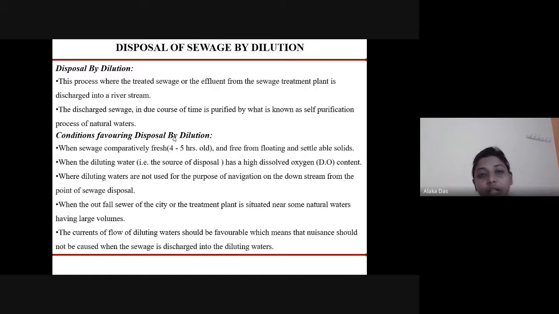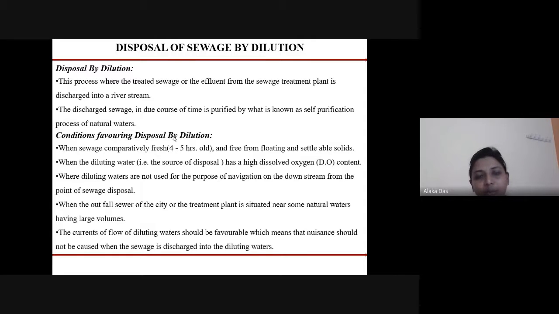Next, the disposal of sewage by dilution, that is the process of to dispose the treated sewage or the effluent from the sewage treatment plant into the river stream. It is called as the disposal of sewage by dilution. Here, the discharged sewage in due course of time is purified by the self purification capacity of river, that is